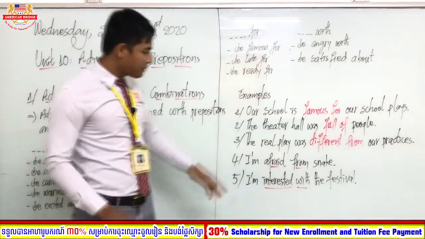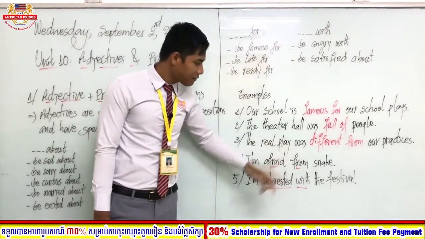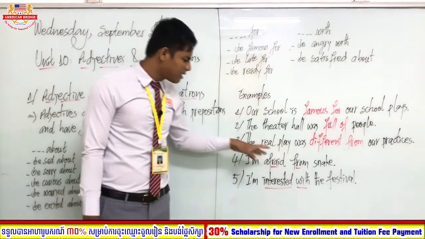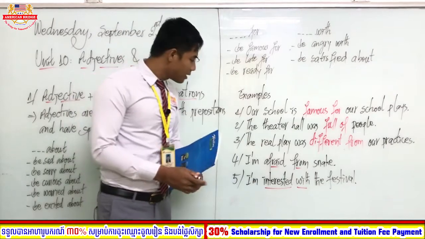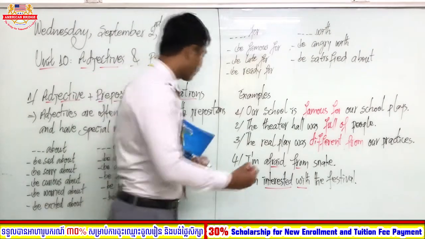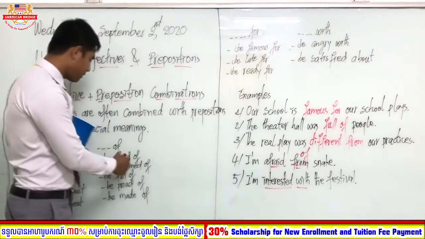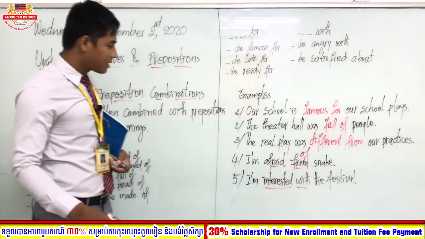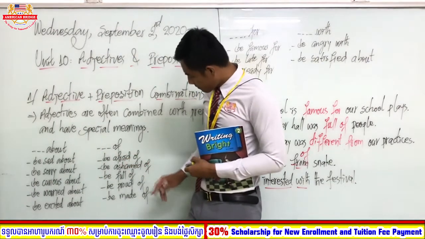So number 4, I'm afraid from snake. Sorry, I'm afraid from snake. So afraid from, no, this is not correct, right? It should be afraid of. Here, afraid of. So about interested: interested in, interested on, or interested of.